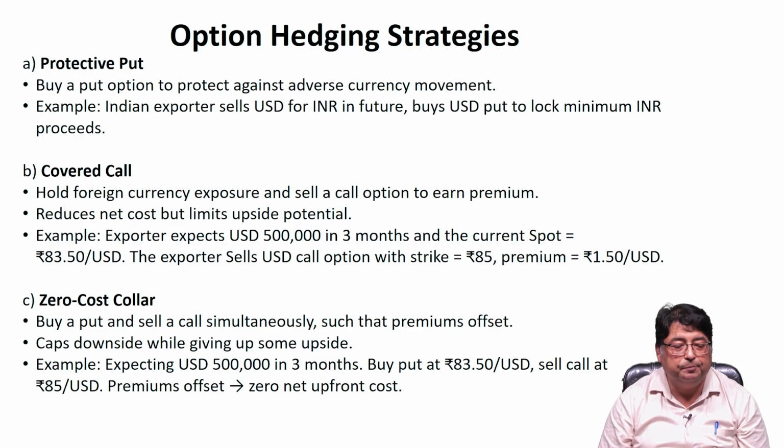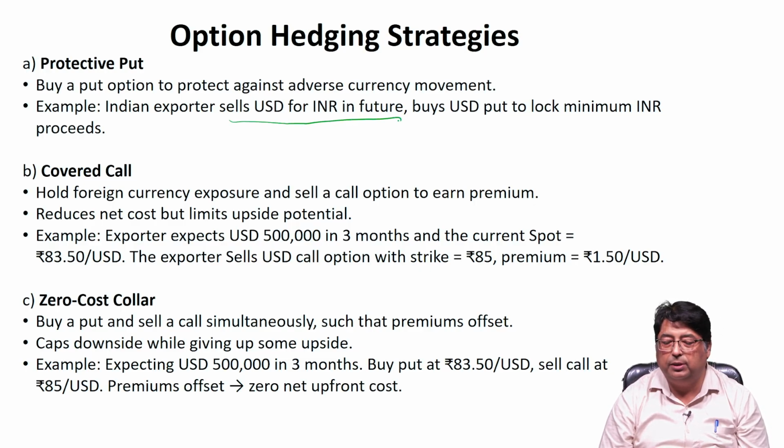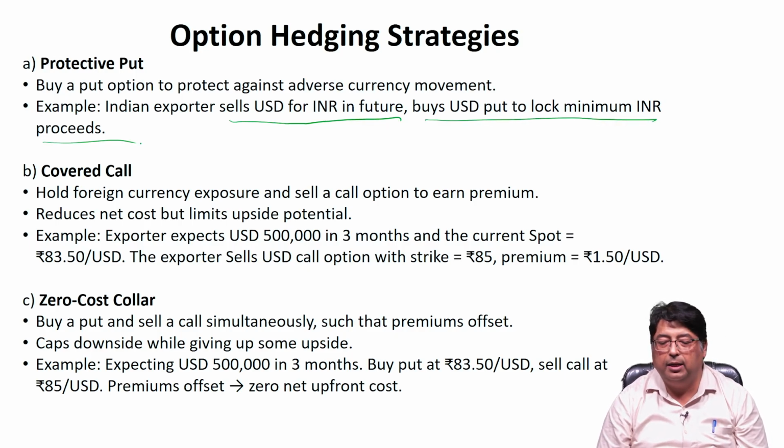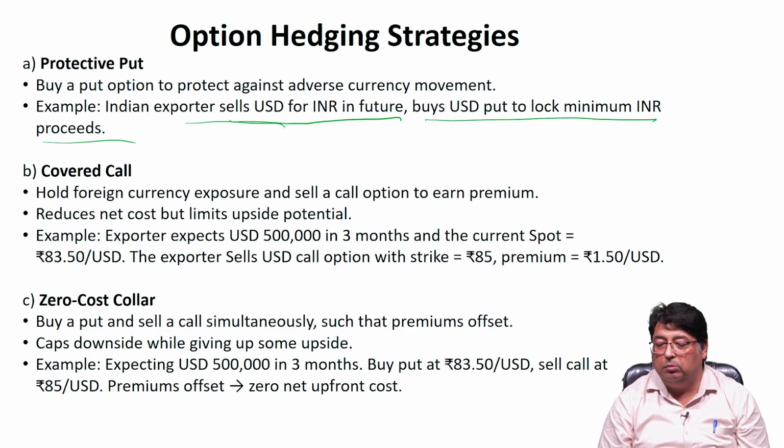Means option to sell. For example, an Indian exporter sells USD for INR in future, buys a USD put to lock minimum INR proceeds. So why does the Indian exporter sell USD for INR in future and buy a USD put to lock minimum INR proceeds? Because the Indian exporter is contemplating receiving US dollars. So ultimately the exporter has to sell the US dollar in the market against receiving the Indian currency.